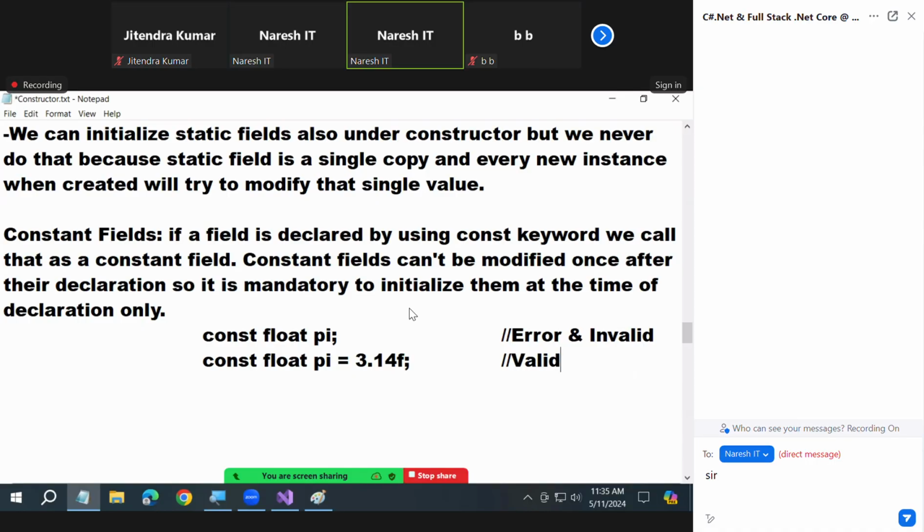Are you clearer or not? I want to declare it now, sir, I will initialize later. Not possible. At declaration time only you should initialize. Are you getting my point?